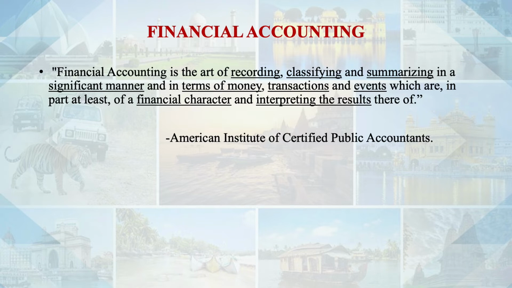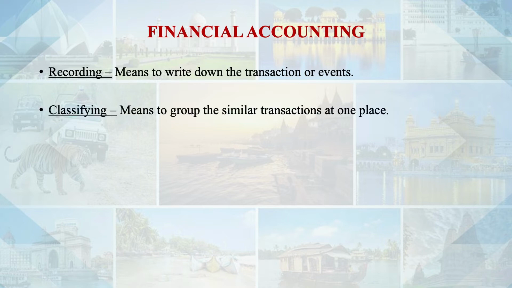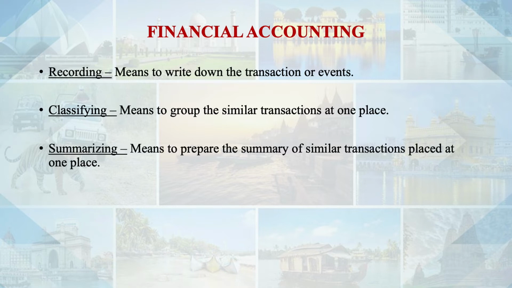Financial accounting is the art of, first, recording, meaning we need to record, we need to write it somewhere. Once we have recorded, the next aspect is classification. Classifying means we collect or group the similar transactions at one place. And then the next aspect is summarizing.